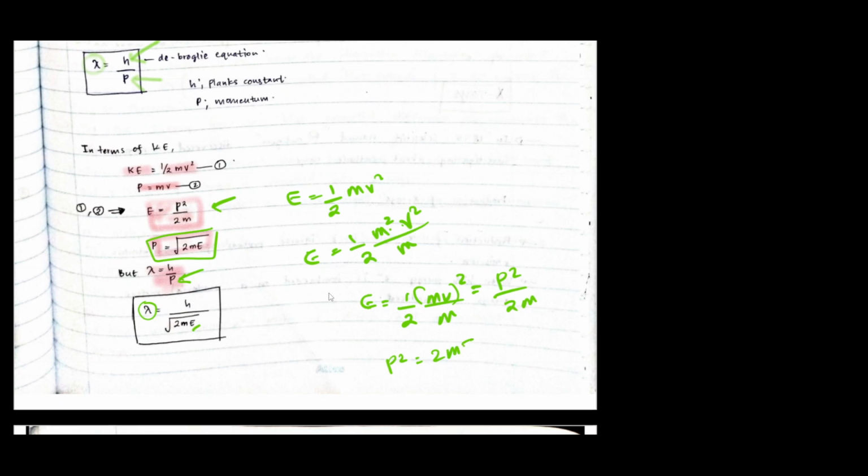If you're wondering how we got this equation, we know that E is equal to half mv squared. Introduce m up and down. So we get m squared v squared over m. So this could be taken as mv whole thing squared. So we have E is equal to half, mv whole thing squared, over m. Replace this with p squared over 2m. That is equal to E. So now we know that p squared is equal to 2mE, therefore p is equal to the square root of 2mE.